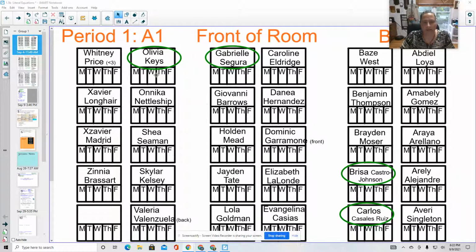So first up, if your name is circled, that means I am missing quiz 1 from you, and you need to make sure and go to the tutor center to take or complete that quiz and then turn it into the tutor center. Please do that during an off period.